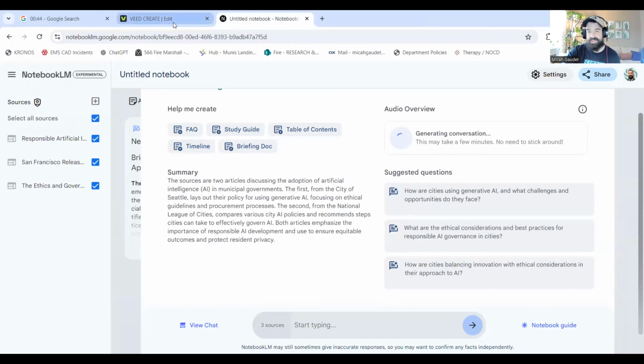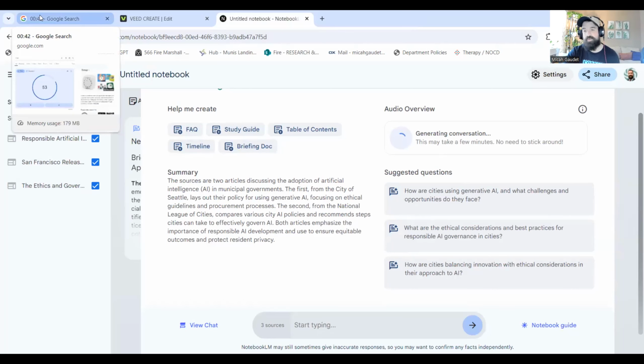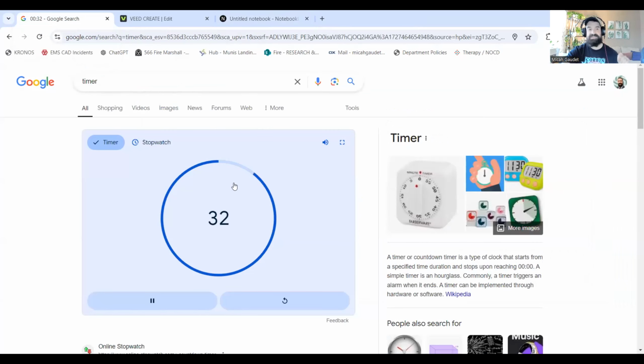We are still loading the conversation. If it goes over the 5-minute timer, I'm going to reset the timer right away. And then we'll see how much time it actually takes for us. I don't think it'll take 10 minutes. I think we'll be faster than 10 minutes, but we'll go ahead and see what we can do there.